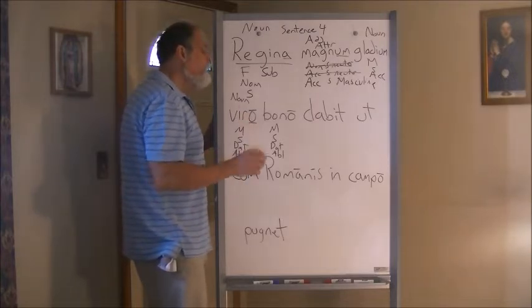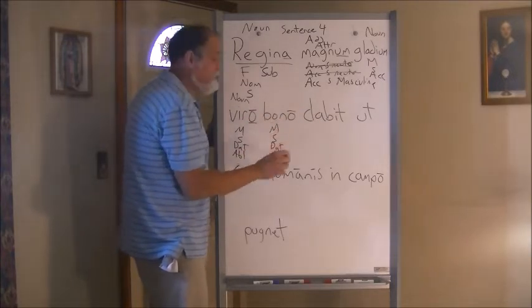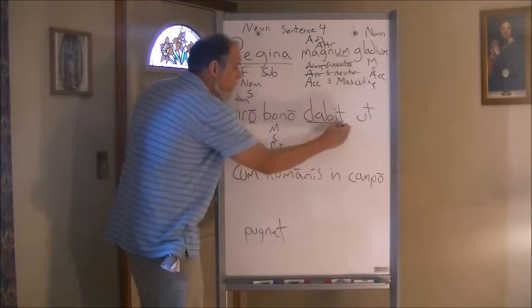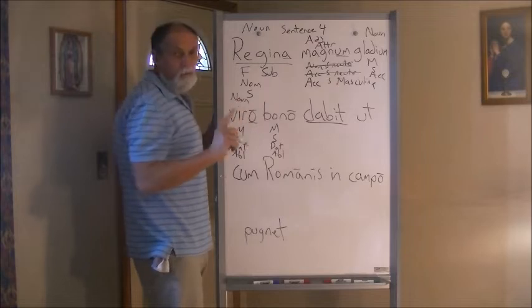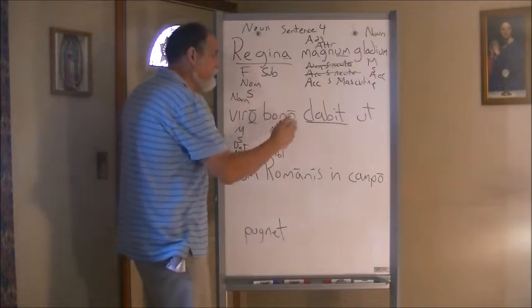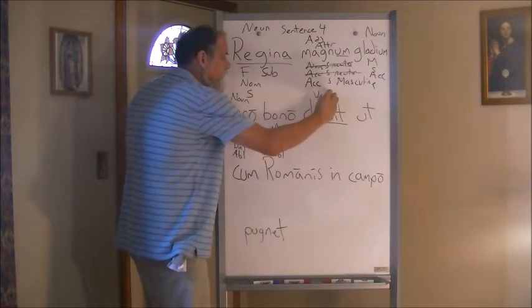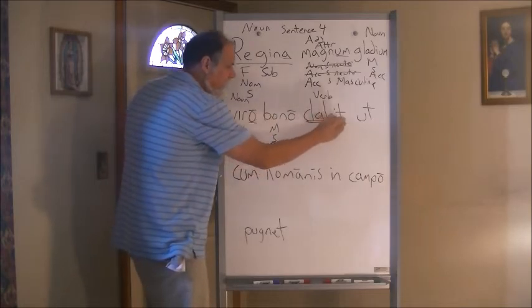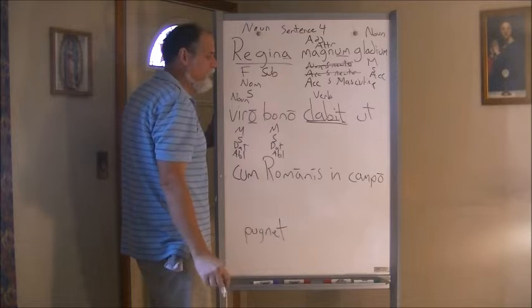All right. Now, we come to this next word. Now, this helps us. This is the end of our first clause. This clinches it for us, okay? We have dabit. Well, that is what part of speech? That's a verb. All right? That is a verb. And we look at it, we say, okay, here's the stem, here's a tense sign, and here is the personal ending.